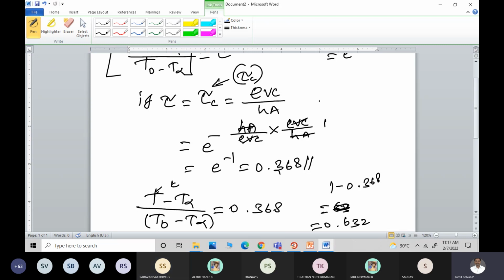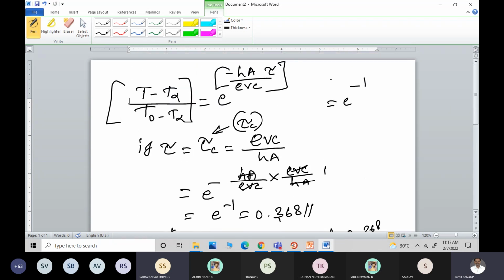When this time constant value approaches 0, or if it is very less, in other words when h by rho V c approaches 0, then naturally the response time of the instrument is very less. It will quickly respond to the changes in temperature. Is it fine?